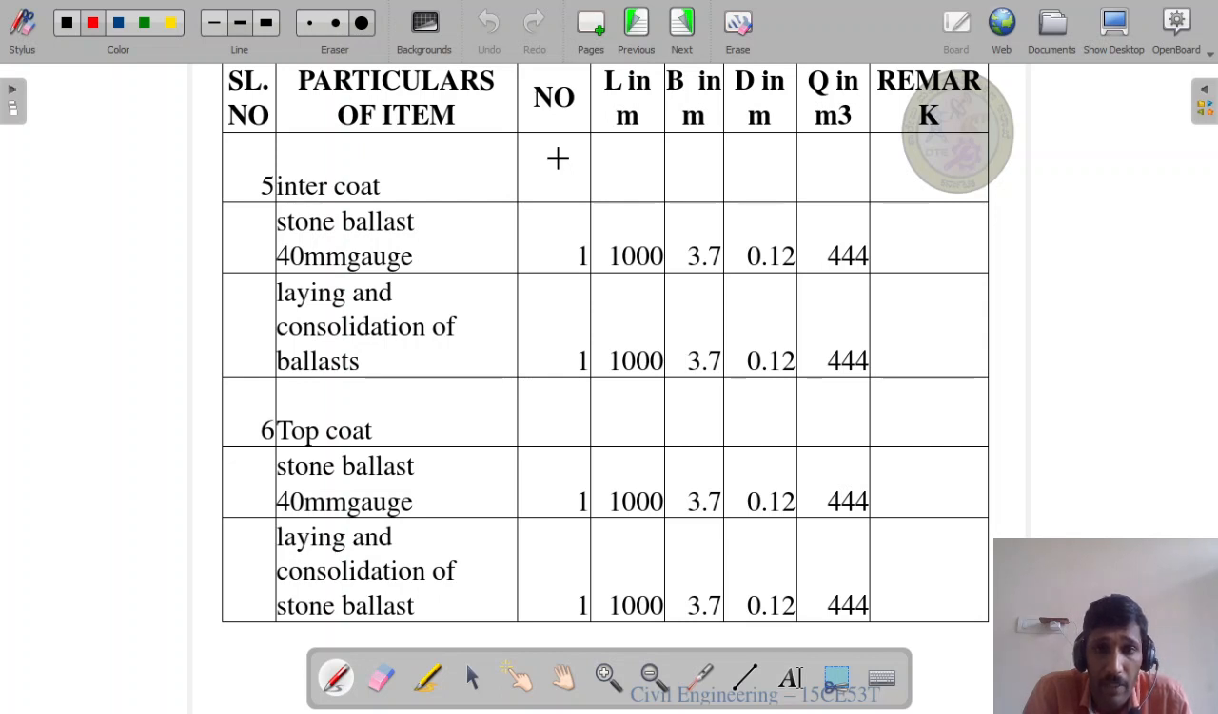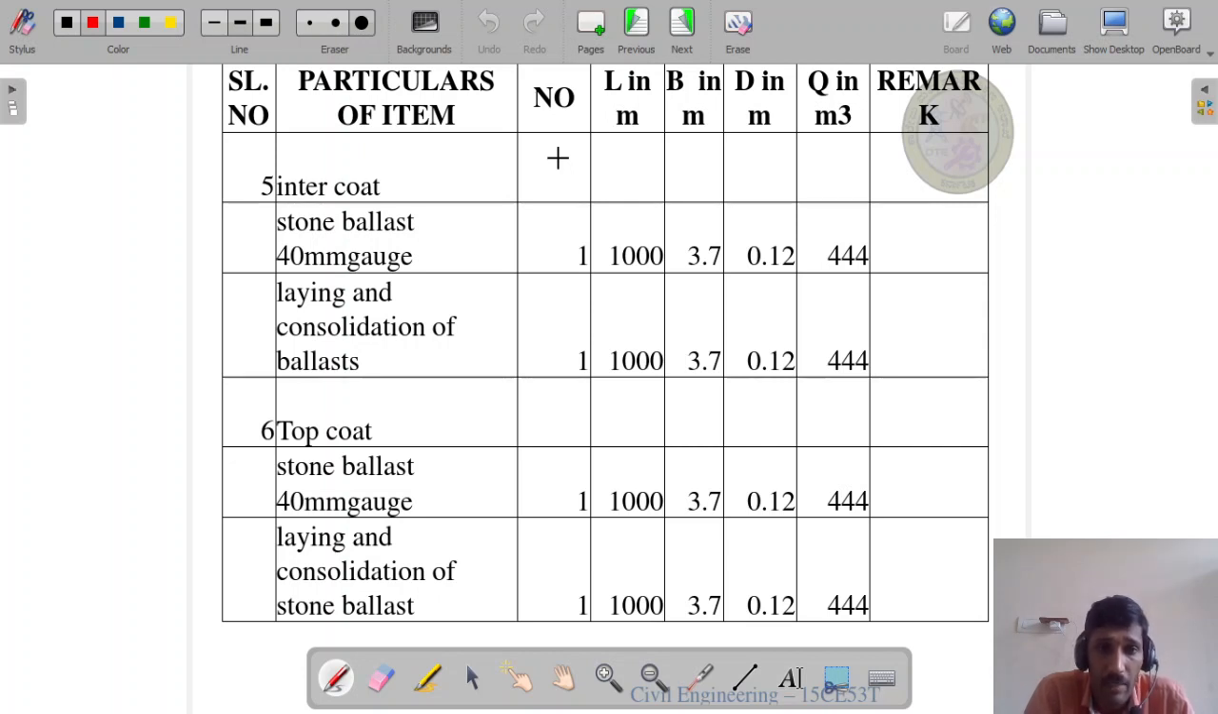Next, the same item that we calculated, the laying of this item. For that also we have to calculate once again. That is one number, 1000 meter, 3.7 is the breadth, 0.12 is the depth, and 444. Now multiplying all this, that much meter cube.